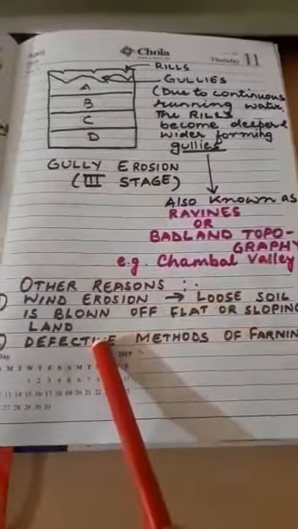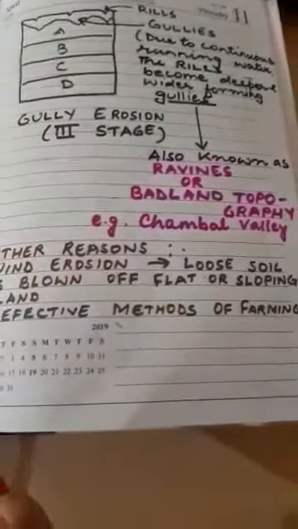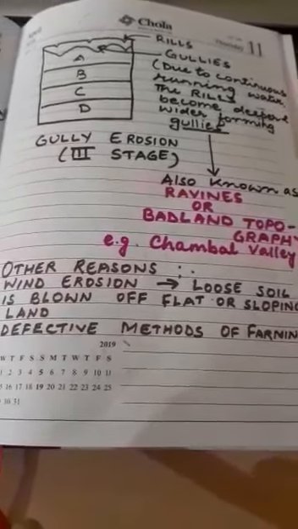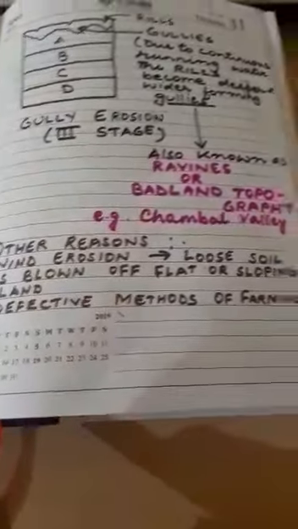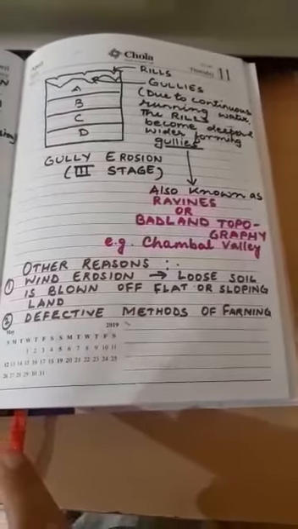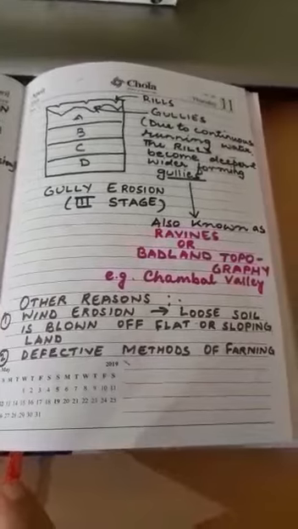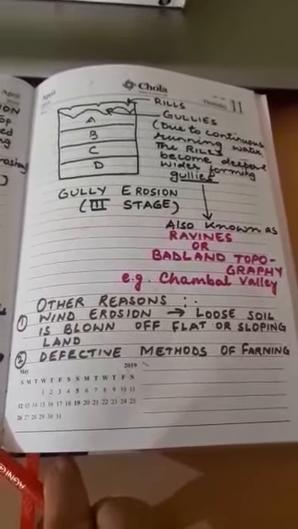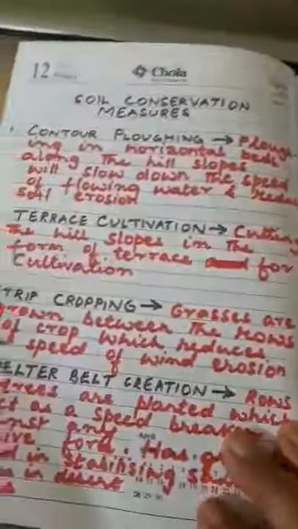Other reasons for soil erosion: one is a very effective agent, that is wind erosion. So loose soil is blown off flat or sloping land. The other reason is the defective methods of farming followed by our farmers both in the plain areas, hilly areas and desert areas. So we have some solutions to these defective methods of farming. So let us see what that is.